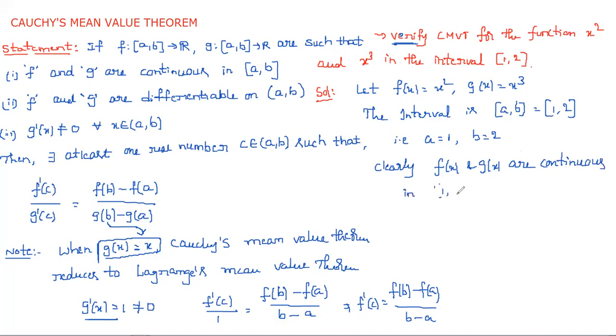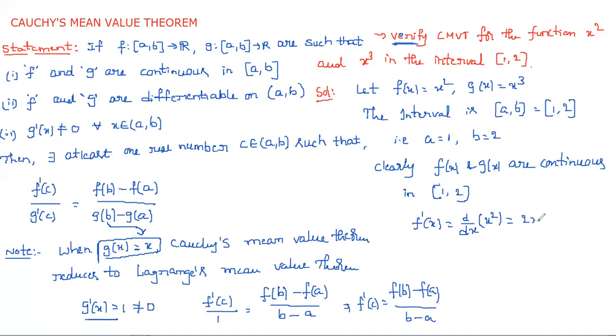It means if you substitute any value between 1 and 2, like 1.5, 1.6, 1.7, 1.9, in these functions, are you getting a definite value or not? So obviously we say these two functions are continuous. And next, for checking differentiability, first we calculate the derivative. So f dash of x, here it is x square. d by dx of x square is simply, using the formula d by dx of x power n is n into x power n minus 1.